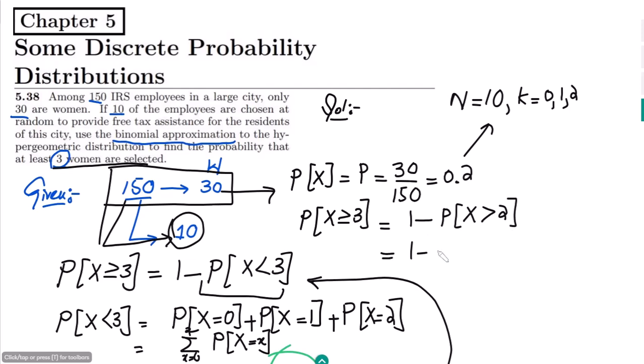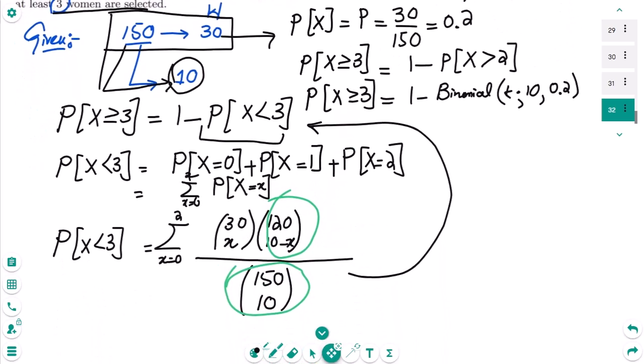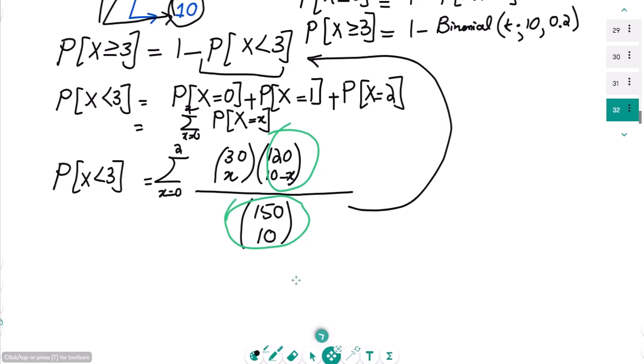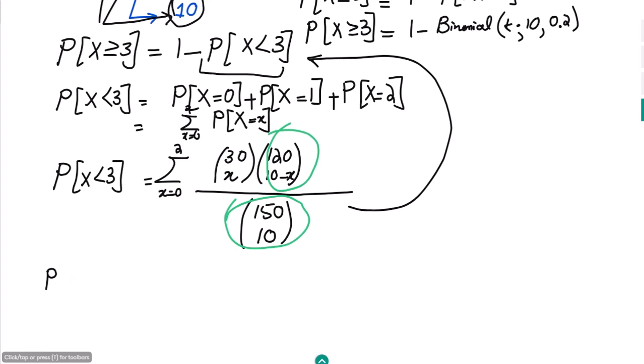Using the binomial probability, where the number of samples is 10 and the probability is 0.2, let me solve it for the probability that x is greater than or equal to 3.